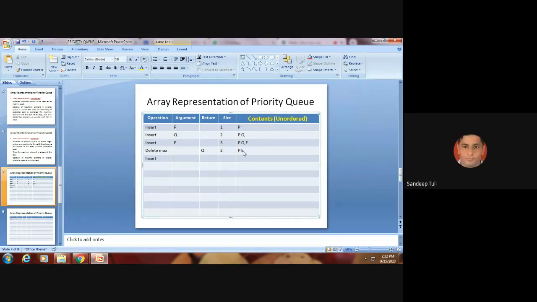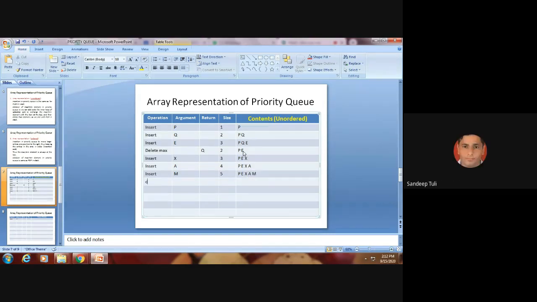Now again, say insert. I am going to insert X. Where will it be? On the top. P E X, and the size will be 3. Now again insert A. P E X A, size 4. Then again insert M. P E X A M, size 5.